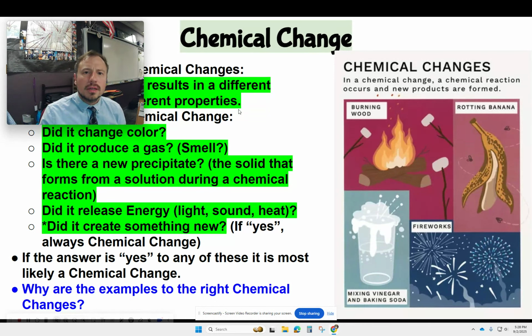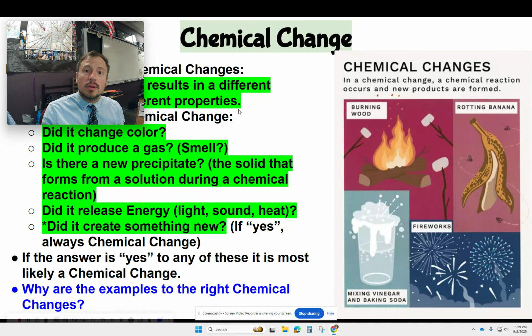This one might be a little bit confusing because you might look at that and say, well, it's still a banana, right? It's just brownish. It just smells differently. Well, really anything biological is going to be a chemical change, whether it's something rotting, like a banana, or even digestion, right? We take in food, we're making something new.